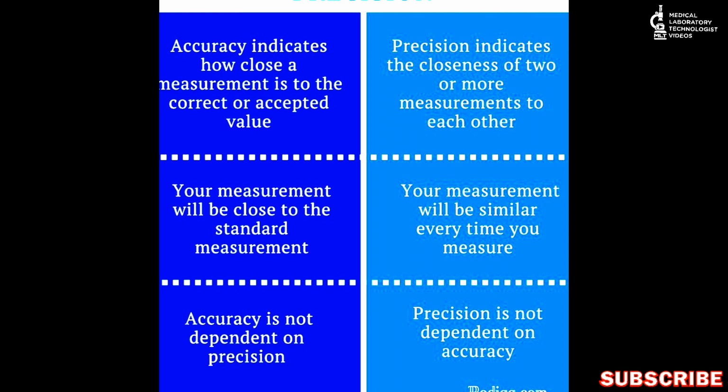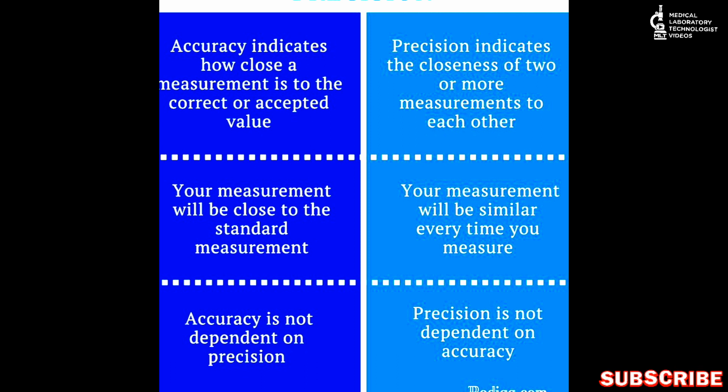But before starting this, first you have to keep in your mind that there is one target value or mean value or standard value, and you run the control 20 times, and now you have 20 results and you have your target value also. Now with these 20 results, how will we understand that our result is accurate or our result has high precision? To make this concept clear, we first have to see how close the 20 result values are to the target value or accepted value.